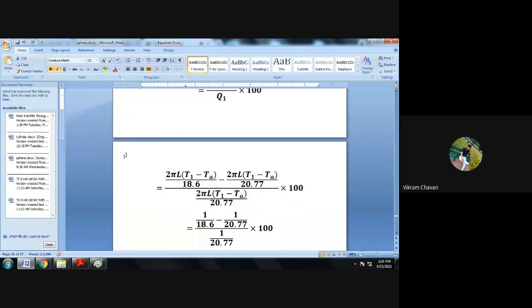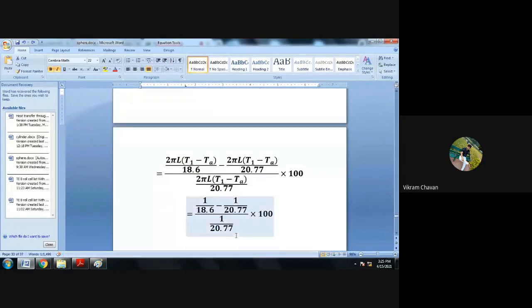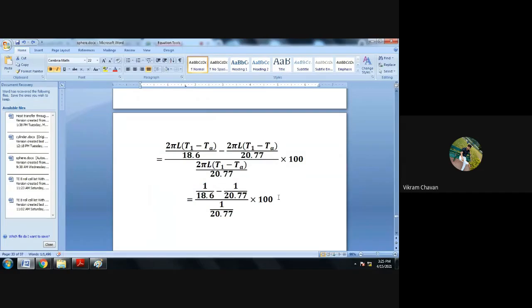If you take 2 pi L (T1 minus TA) common from the numerator and the denominator, it will cancel. So we get 1 divided by 18.6 minus 1 divided by 20.77, whole divided by 1 divided by 20.77. Now calculate the percentage change.